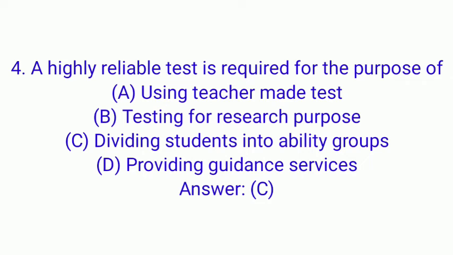Question number 4. A highly reliable test is required for the purpose of option A, using teacher made test, option B, testing for research purpose, option C, dividing students into ability groups, option D, providing guidance services. And the right answer is C, dividing students into ability groups.